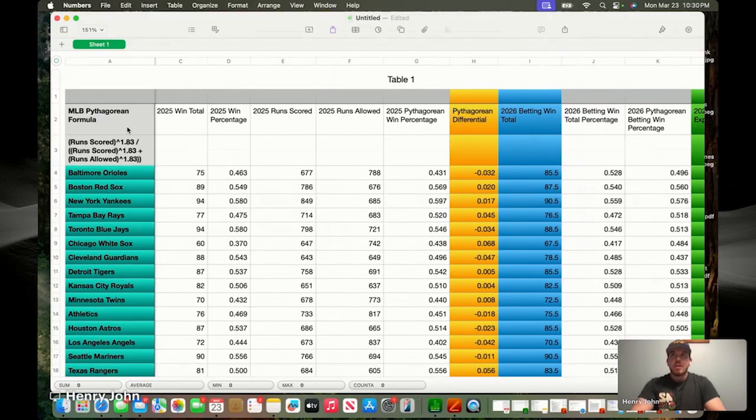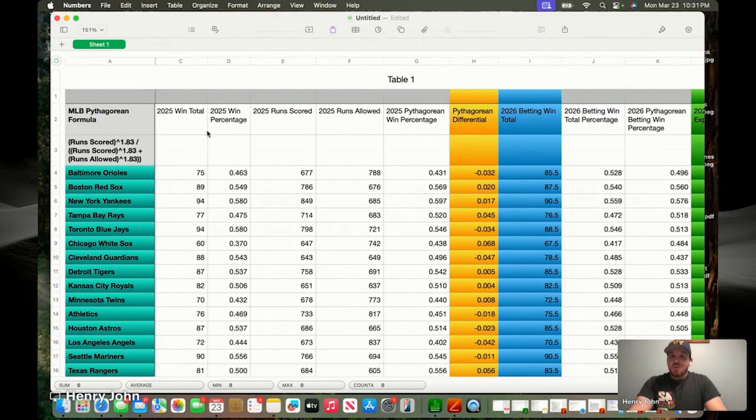So if a team drastically overachieved last year relative to what the Pythagorean formula says they probably should have won in terms of their total games won, then there's potentially going to be a significant edge to betting the under on said team to go under their win total in the subsequent year, the 2026 season. So we'll get into that stuff.